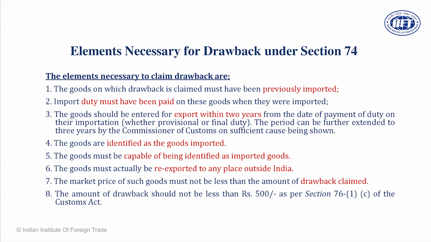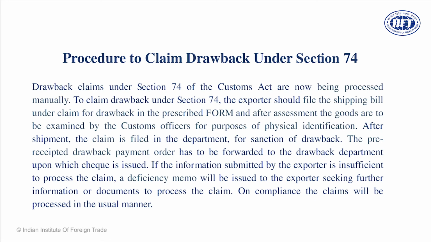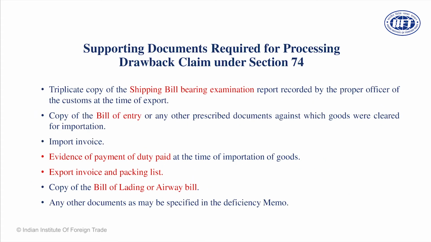If it is below 36 lakh market price, selling below 36 lakh, the drawback you will get is 36 lakh. If the export price is less, you will not get a drawback. Drawbacks below 500 are not processed, and you must file a shipping bill manually to claim a drawback under what we call Section 74. These are some of the proofs we have already discussed: packing list, bill of lading, shipping bill, TR6 challan, GAR 7. So these are the forms which you must bear in mind at the front.